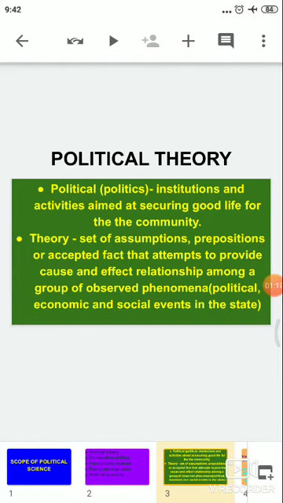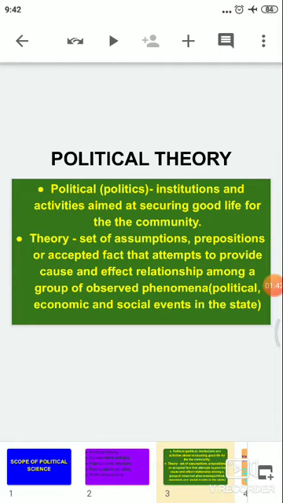Here the institution refers to the state, and activities means how, in public life, the government takes decisions, how it conducts itself, or how we conduct ourselves, and how conflicts are resolved.